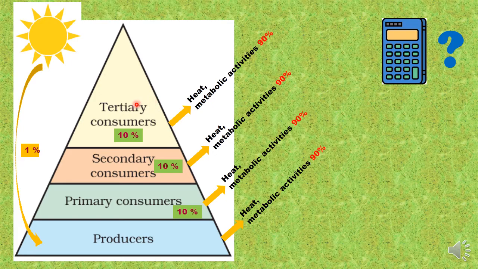After the fourth trophic level, the amount of available energy will be so less that it cannot support any more trophic levels beyond this. And that is why I had said that a food chain consisting of 5 trophic levels is very rare, and in nature generally food chains of length 3 to 4 trophic levels exist because of this energy limitation.